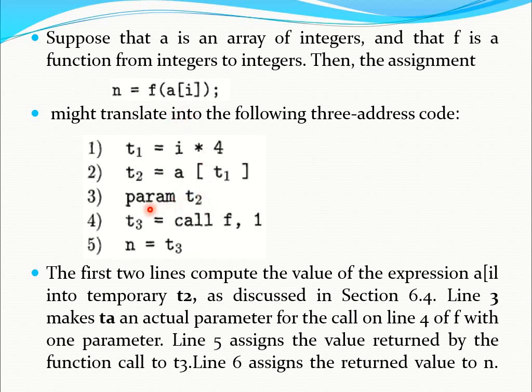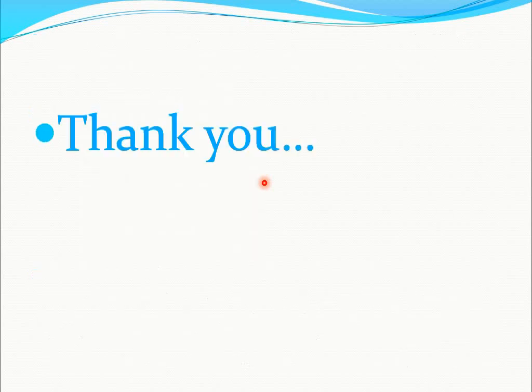Line 3 is used to calculate the parameter value, that is, which value is passed into function f. Line 4 passes that particular parameter into the function, and line 5 assigns the return value of that particular function to n. So these are the details about how to generate the three address code.